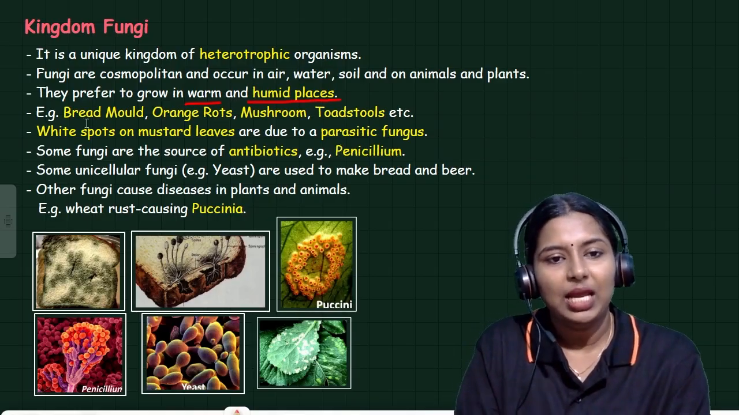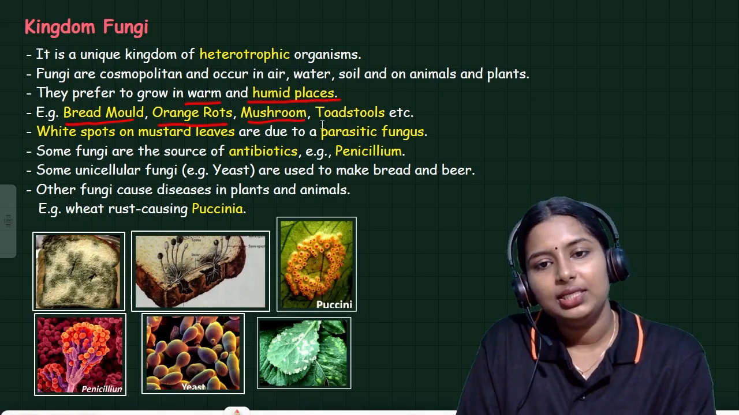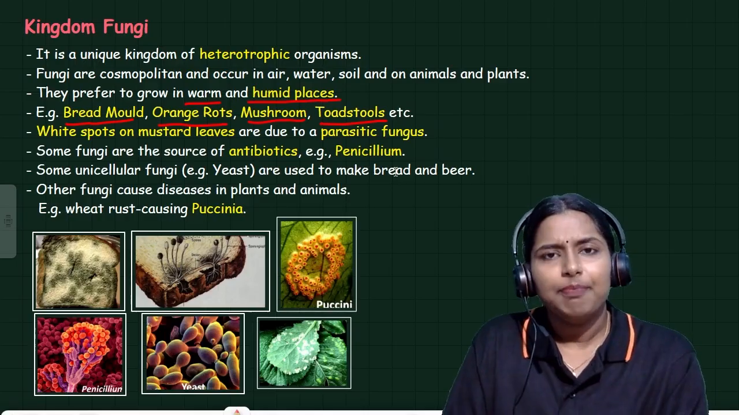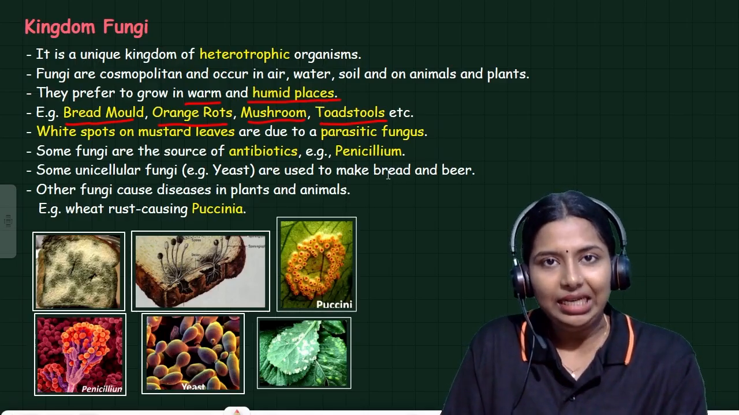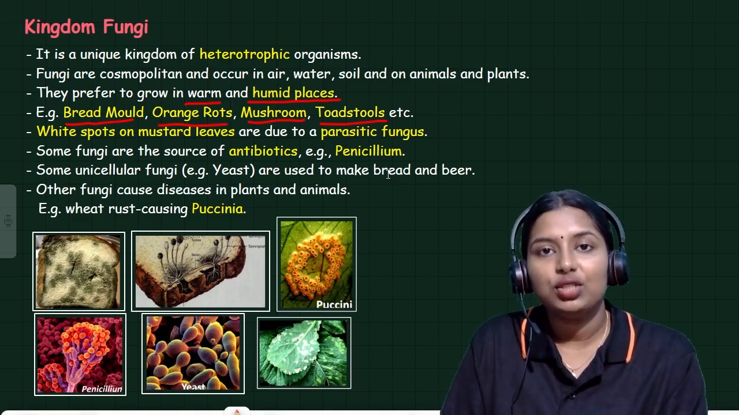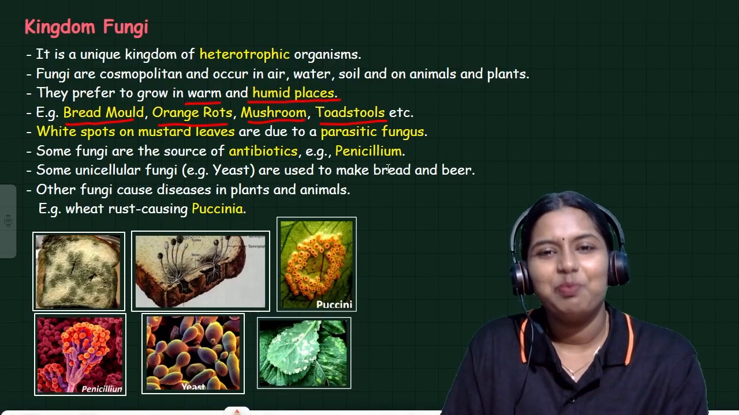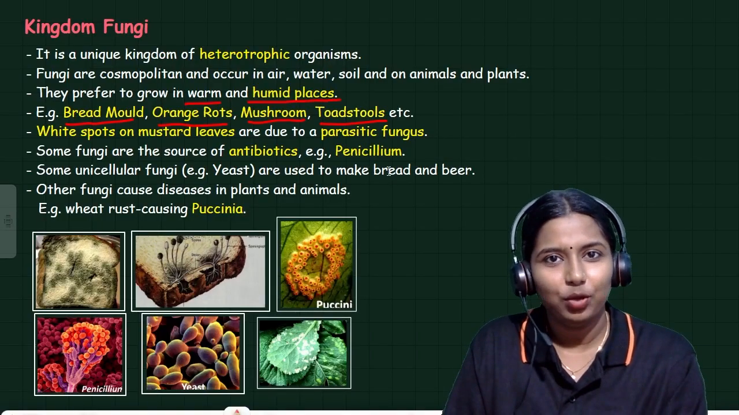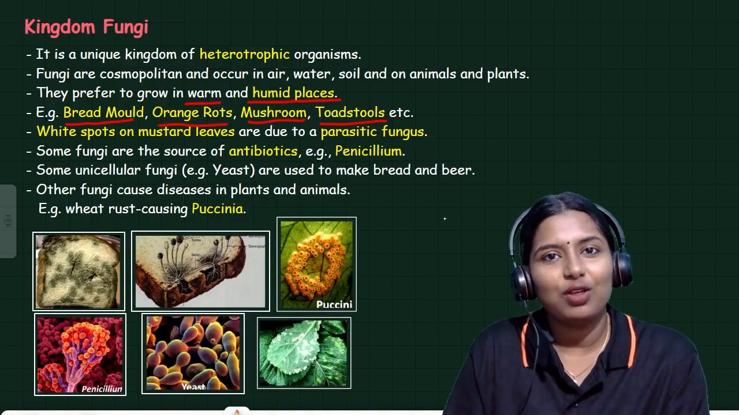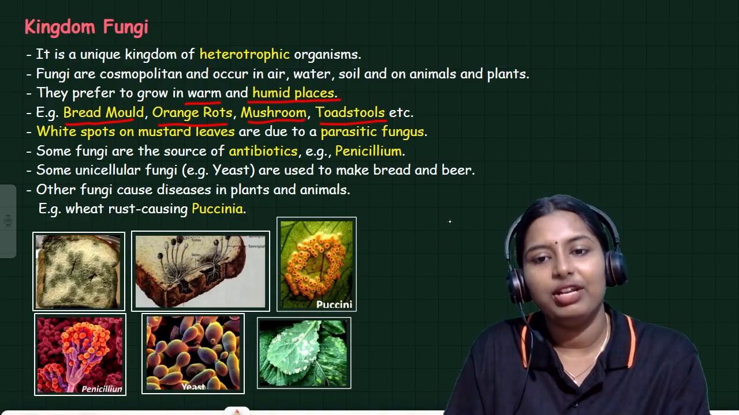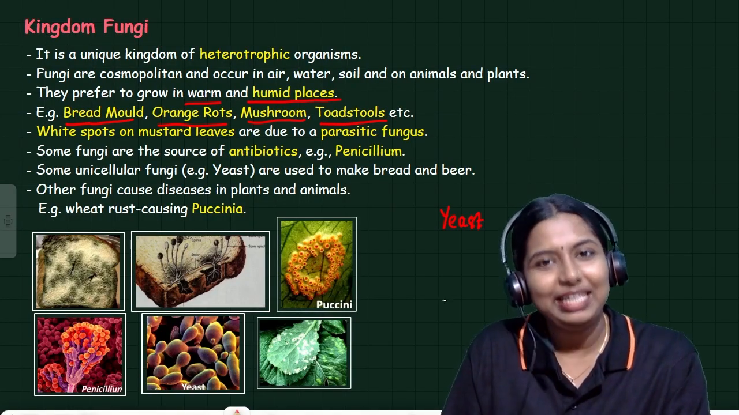Most of the examples are bread mold, orange root, mushroom. I think mushroom is good to eat. Is fungi good to eat? Correct, some of the fungi are edible. Mushroom is the best example for it. Not all fungi are edible. Yeast is also a fungus. Yeast can be eaten, mushroom can be eaten.